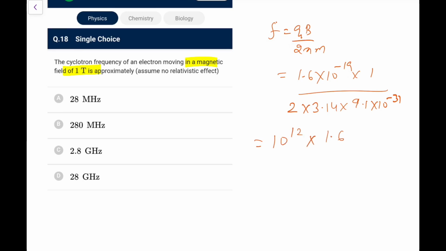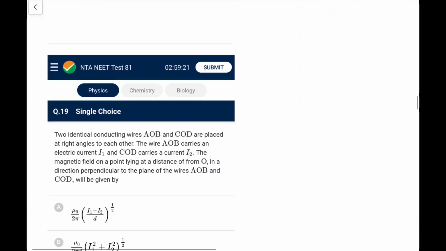So it goes 10 to the power 12 into 1.6 upon 2 into 3.14 into 9.1. So it would be, let's say, roughly 1 by 2, 1 by 4, 1 by 36 into 10 to the power 12. So it would be roughly 3 into 10 to the power 10, or you can say 30 gigahertz or 28 gigahertz is the closest one you can go for. It would be closer to 28 gigahertz.